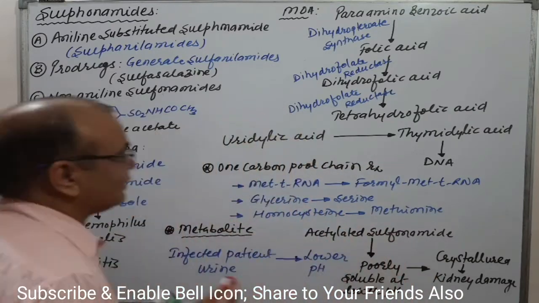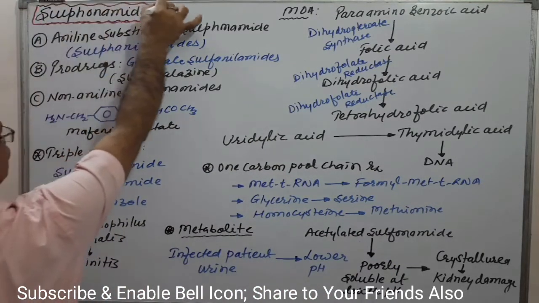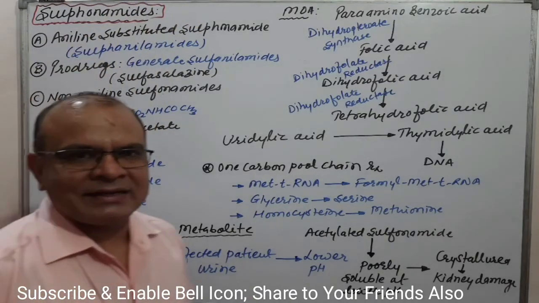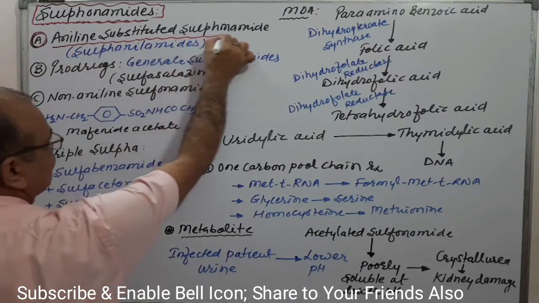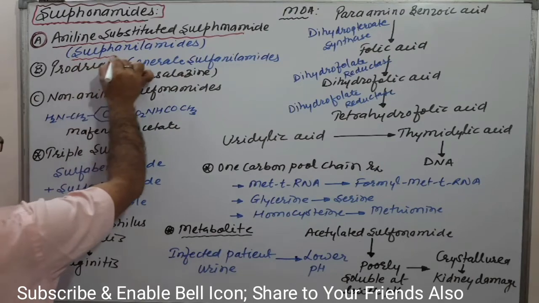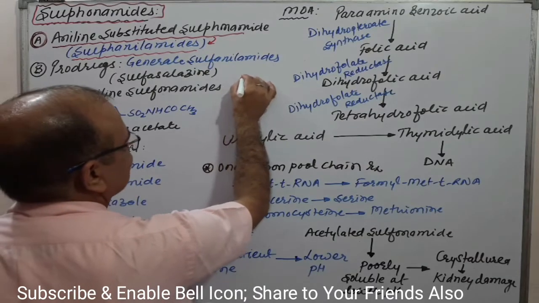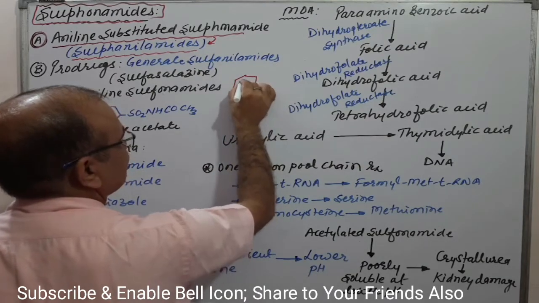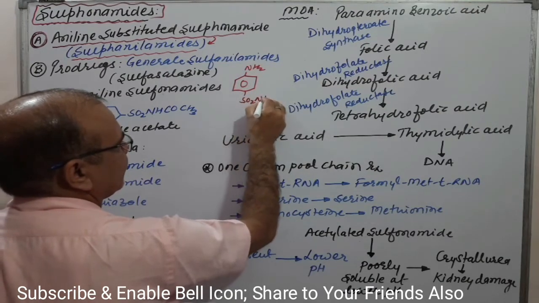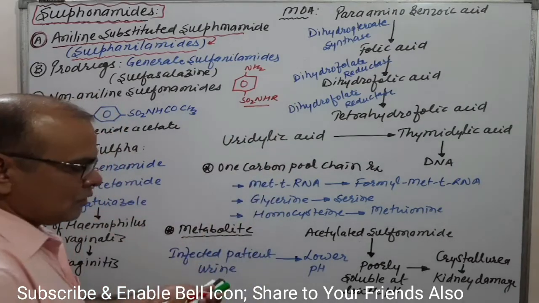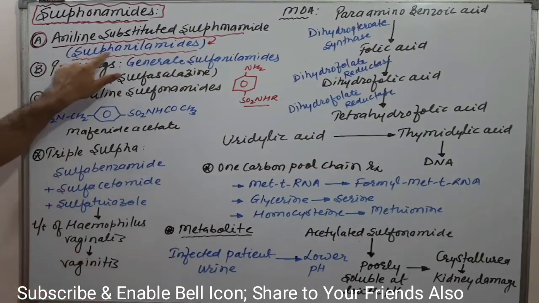Try to understand first: we are talking about sulfonamides. There are basically three types of sulfonamides. The first category is aniline substituted sulfonamides, also known as sulfanilamide. As these are aniline substituted, the benzene ring has an amino group, that is aniline, and then SO2NH. This was our general structure where aniline is substituted.